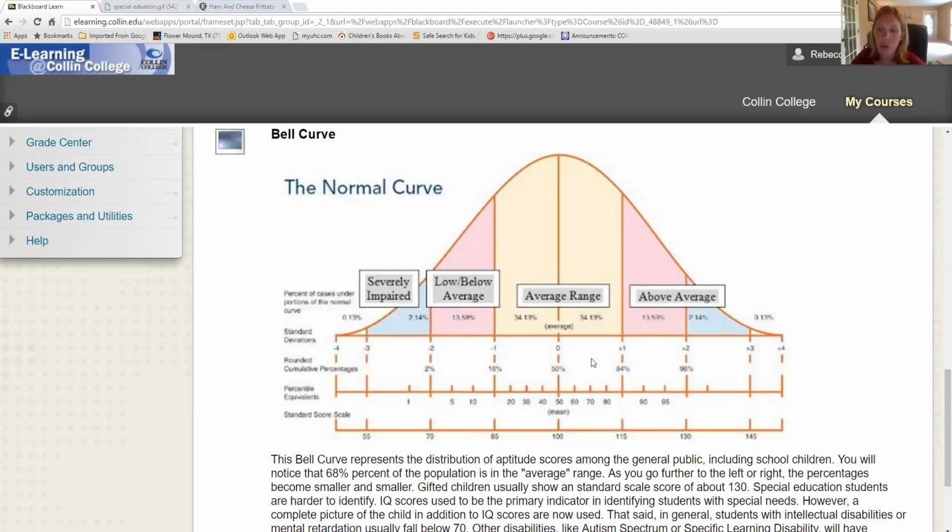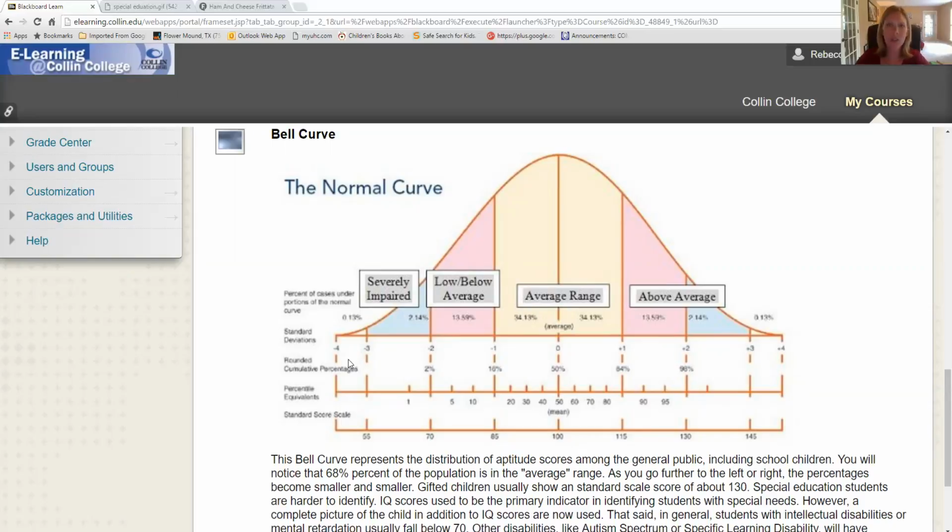But what I wanted to point out specifically is for specific learning disabilities, so reading comprehension or written expression, how you identify those types of disabilities is a child has to show some sort of strength. So maybe the child in spatial awareness or mathematical computation might fall up here at the 115 range, maybe a high achiever. However, with their achievement score, they're giving you an IQ test, but they're also giving you an achievement test, which means IQ measures your potential for cognition learning. Achievement measures what you actually know at this moment of time.